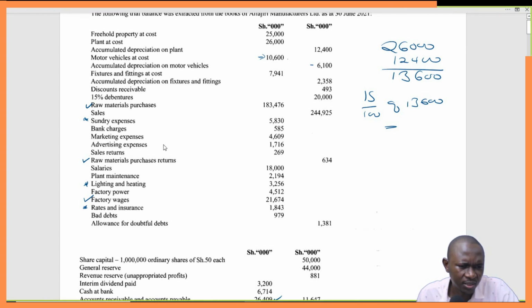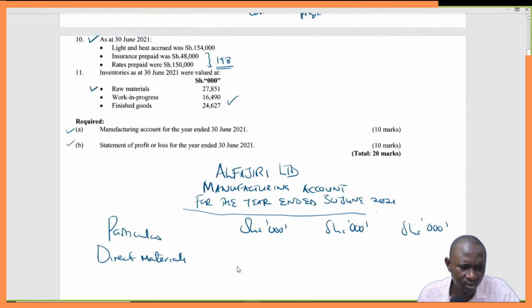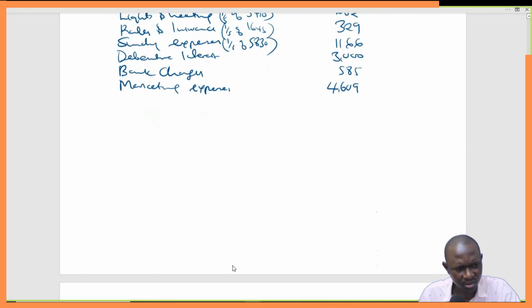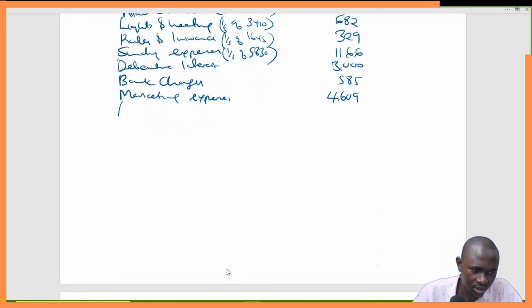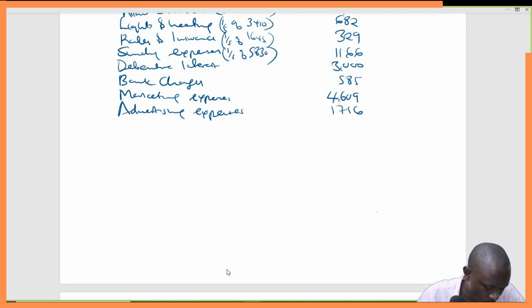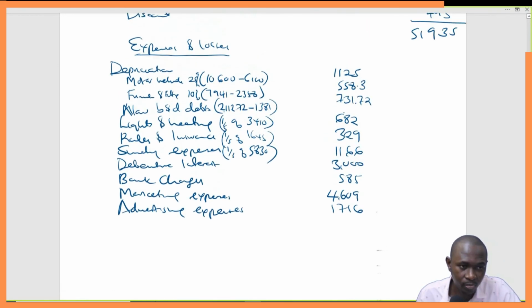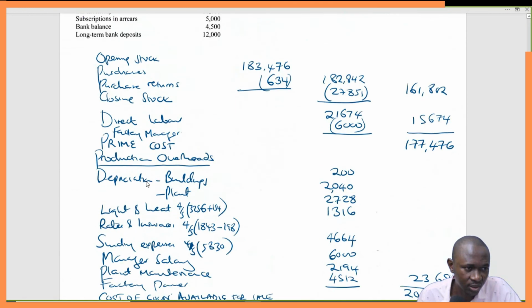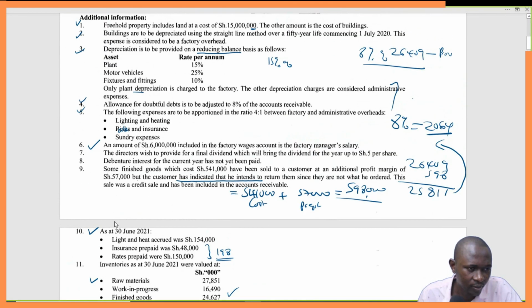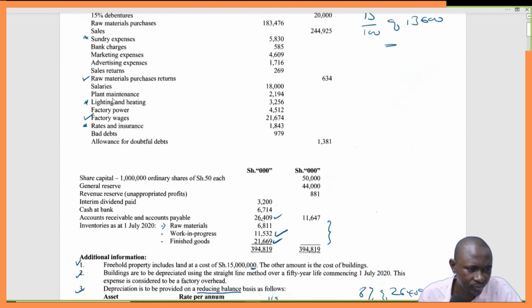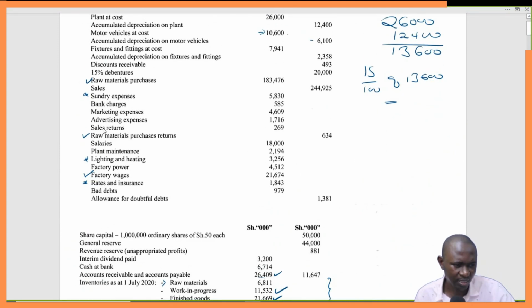Bank charges, marketing expenses, advertising expenses 1716. We are almost coming to an end. Advertising expenses 1716. Good. Then we have advertising expenses, we captured that one.